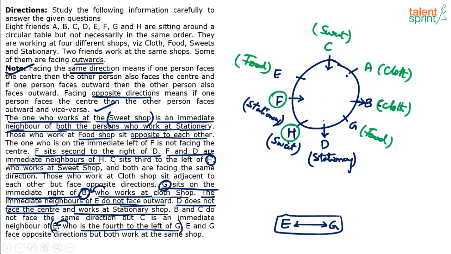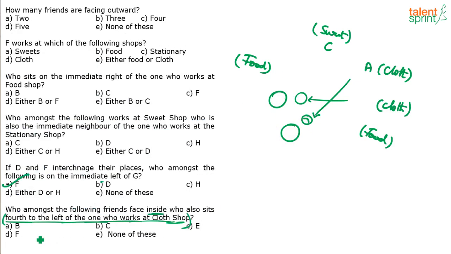And I don't remember the direction of H. What's the direction of H? I think H was also inside, right? There were only 3 persons facing outwards. H was inside only. So if you observe, H is opposite to cloth shop and facing inside. F is also opposite to cloth shop and facing inside. So both F and H are possible in my view.